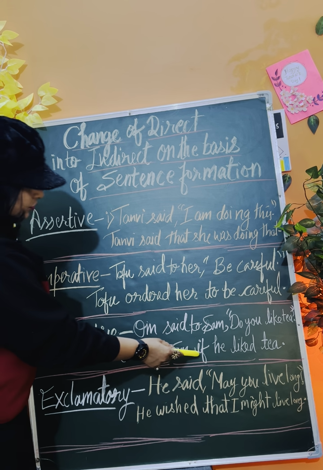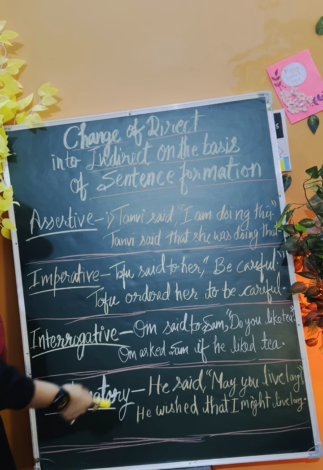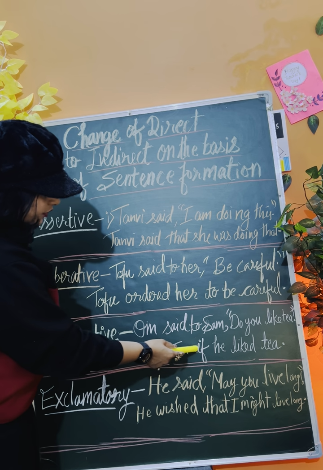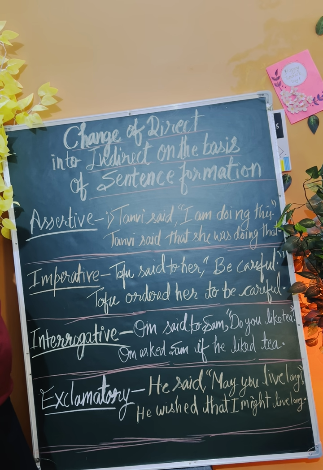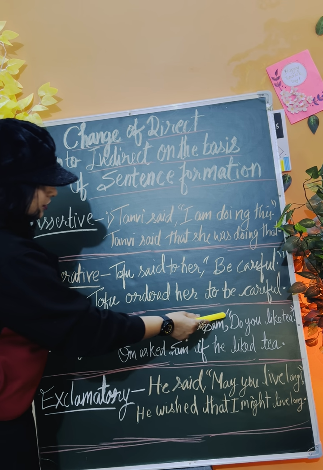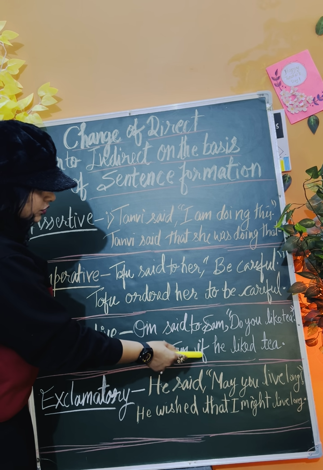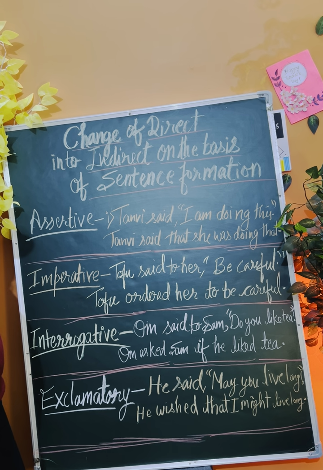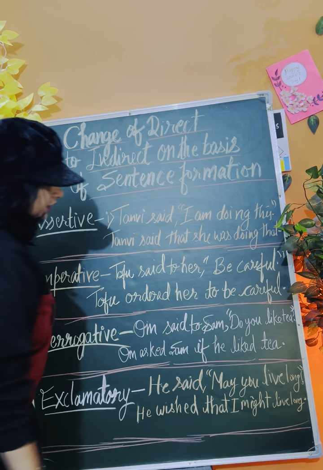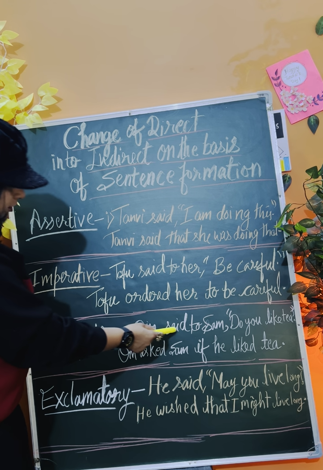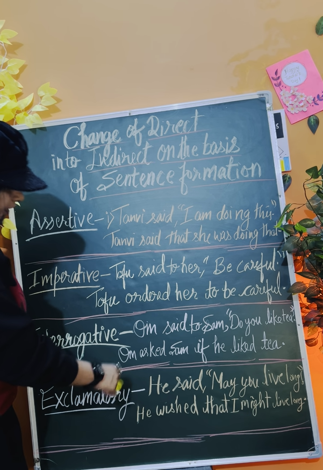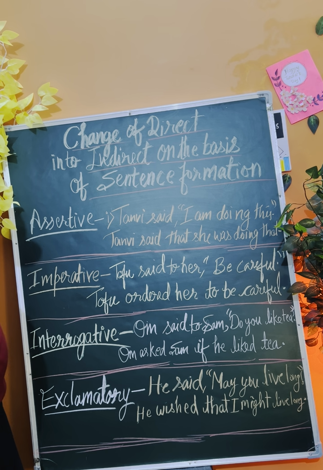At the place of if, I could use whether also, right? So Om asked Sam whether he liked tea. That way you need to frame the sentence. You need to keep in mind here, to remove the inverted comma, we need to use if or whether in the sentence, right? And your question mark will be removed in indirect speech. And at the place of said to, it can be asked, it can be inquired, it can be mentioned this way, right? So in interrogative sentences, you need to frame like this.